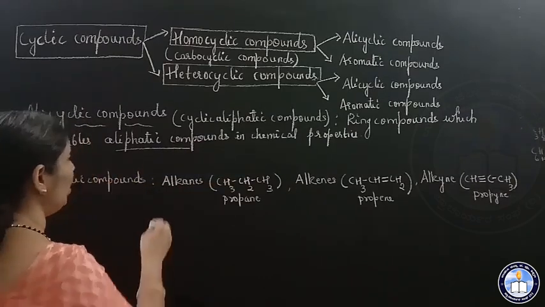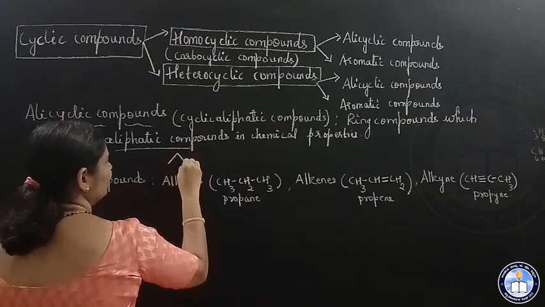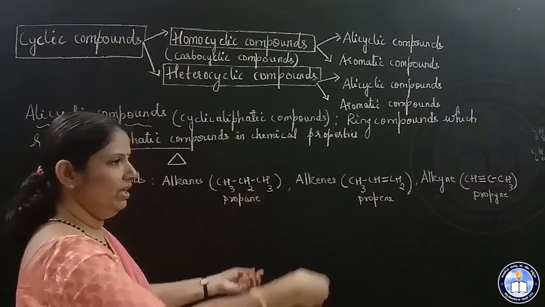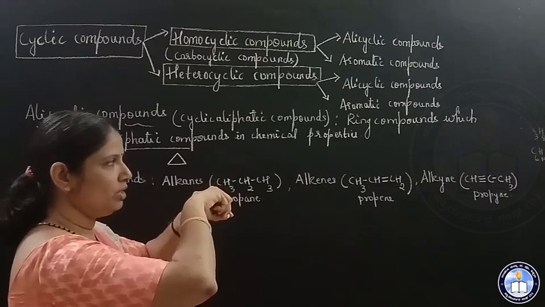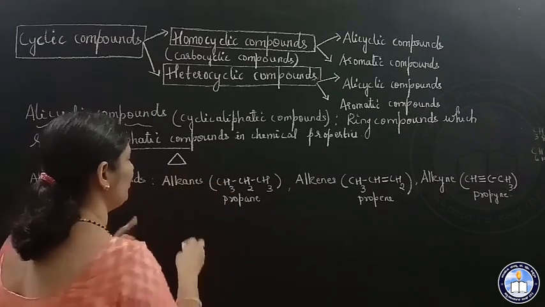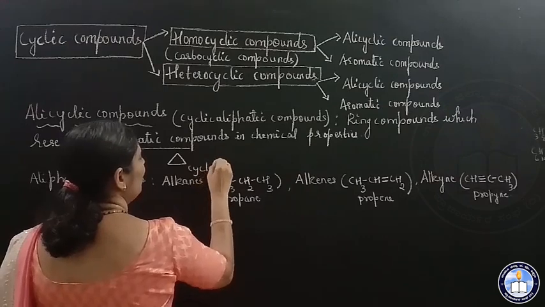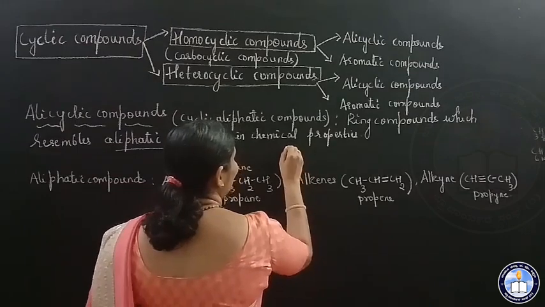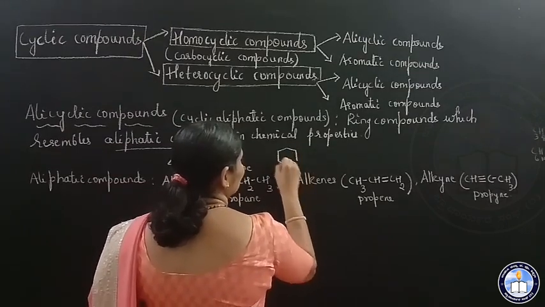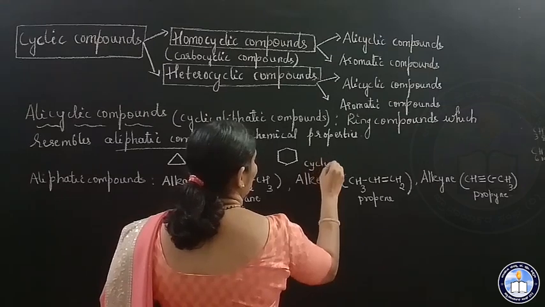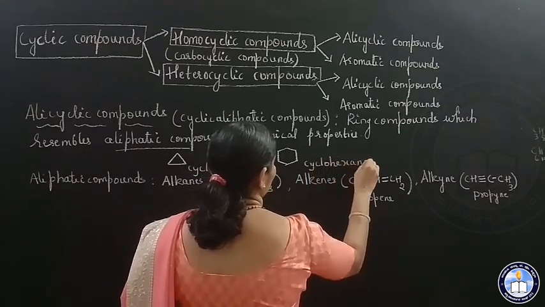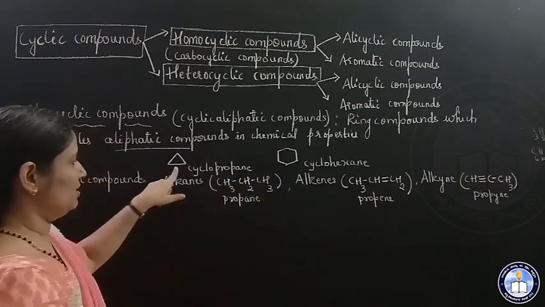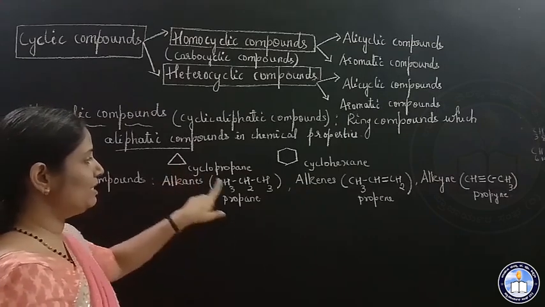Example: cyclopropane. If propane is closed, you get cyclopropane. Similarly, cyclohexane. These are alicyclic compounds.